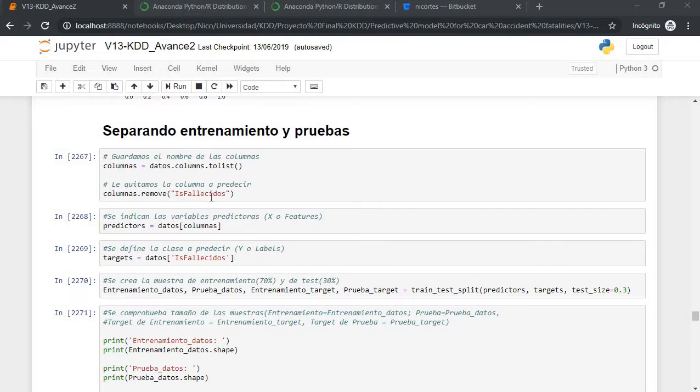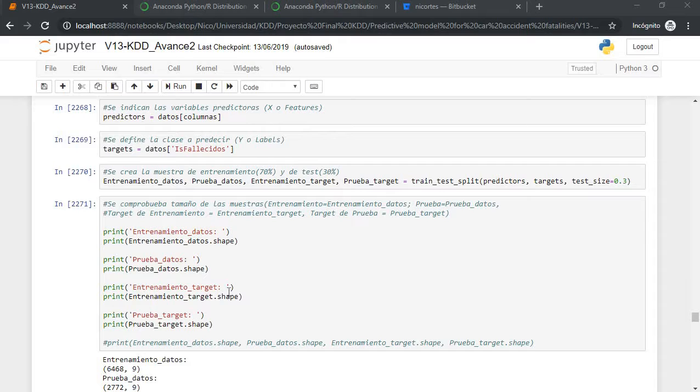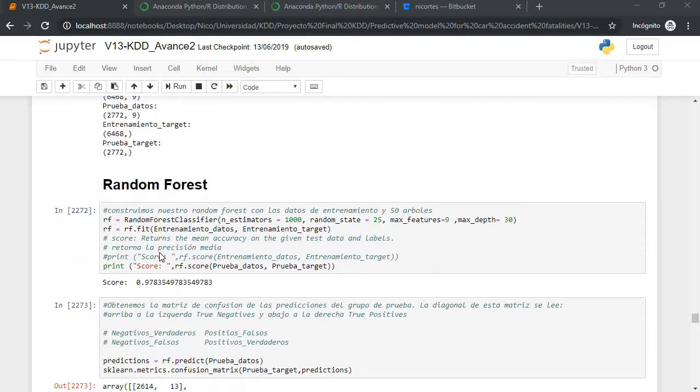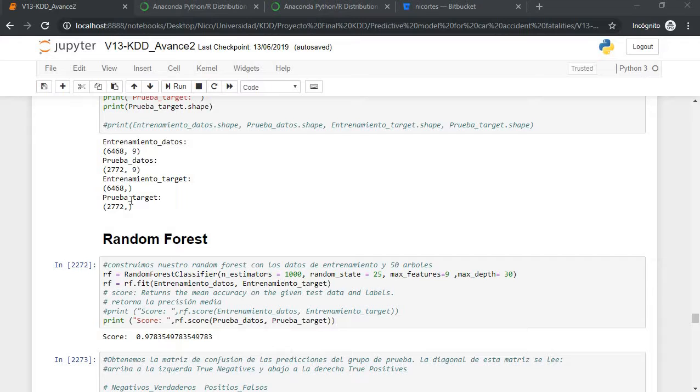We separate our data in two groups, training and testing. So we use the training data to train the model, so the model can learn what to predict based on the variables that we give the model as input. Then the model will give us an output, which is our prediction. So we train on this data, and then we use this trained model with our test data to see if it predicts correctly or not.